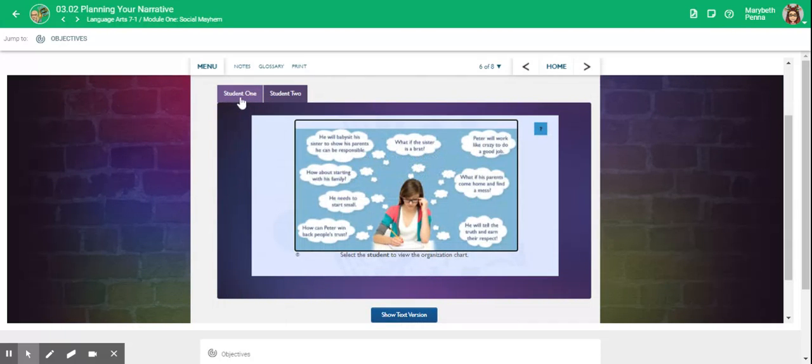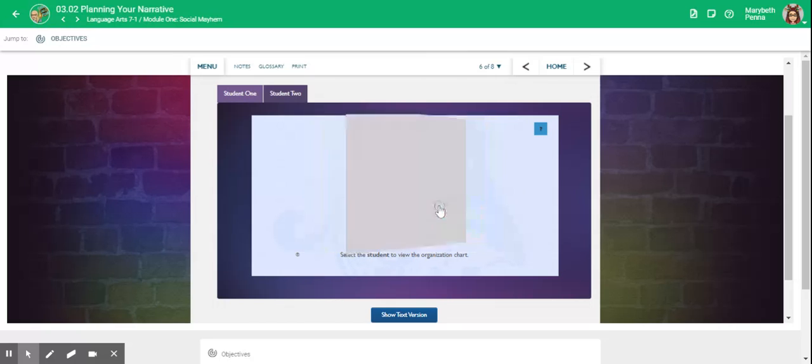Student 1. He will babysit his sister to show his parents he could be responsible. Peter will work like crazy to do a good job. How about starting with his family? What if his parents come home and find a mess? What if the sister is a brat? He needs to start small. How can Peter win back people's trust? He will tell the truth and earn their respect.